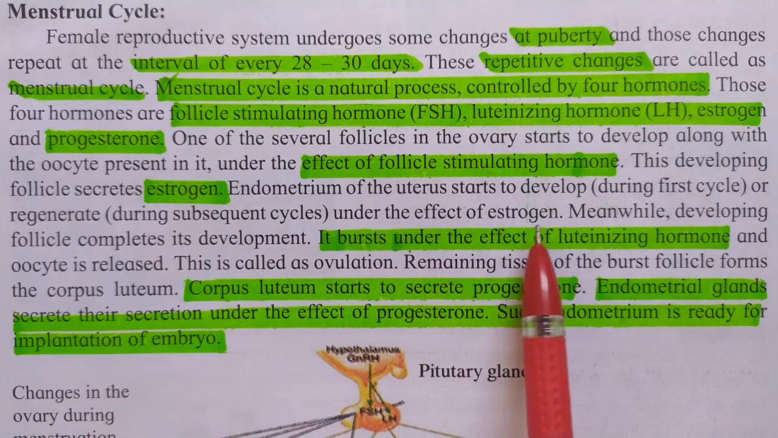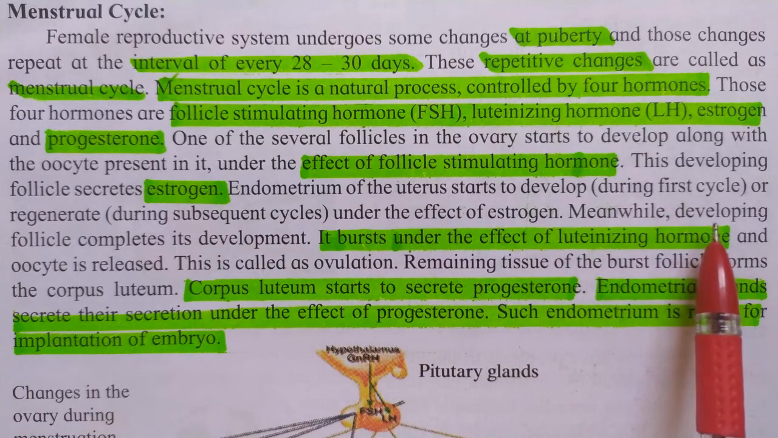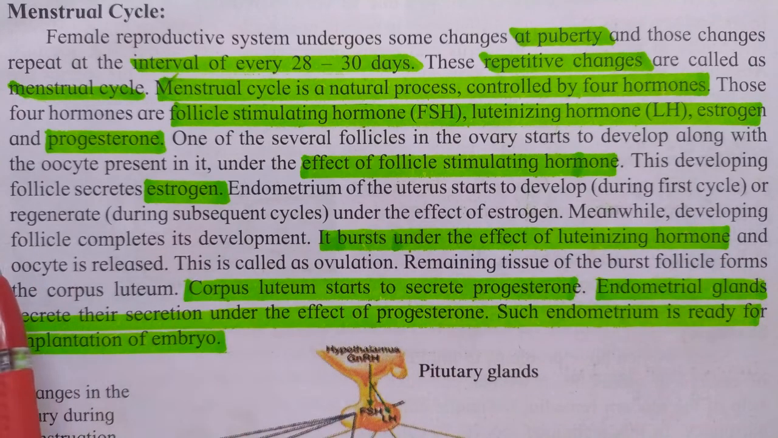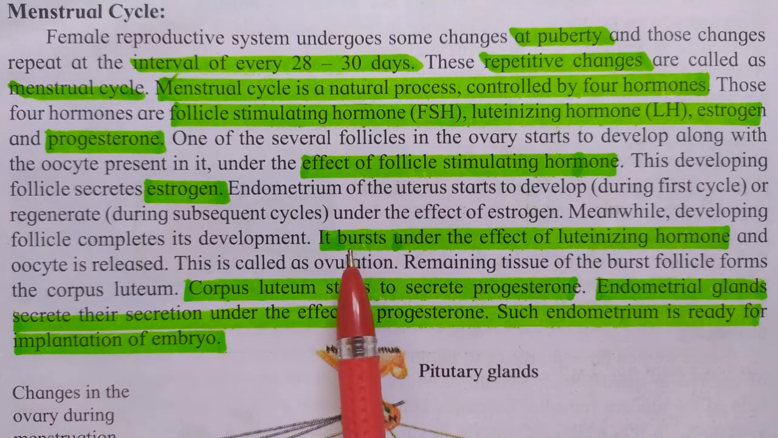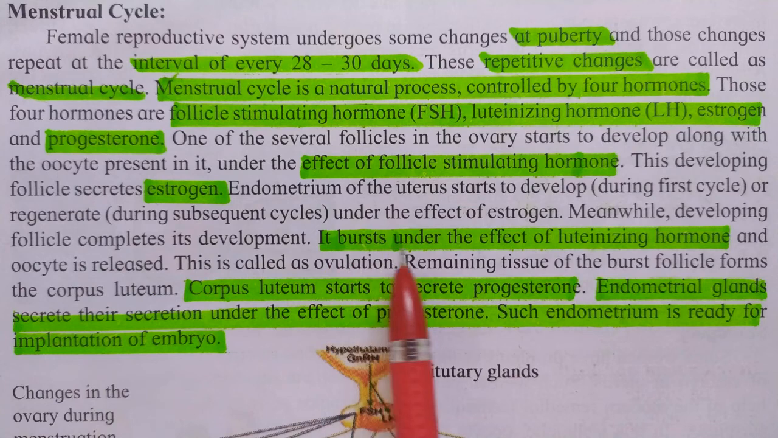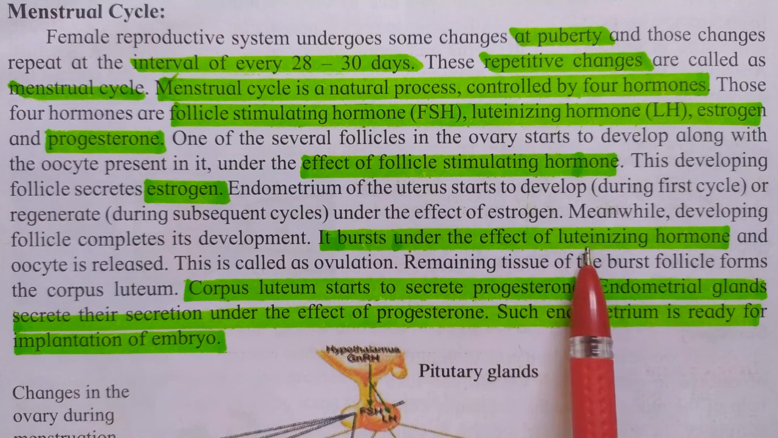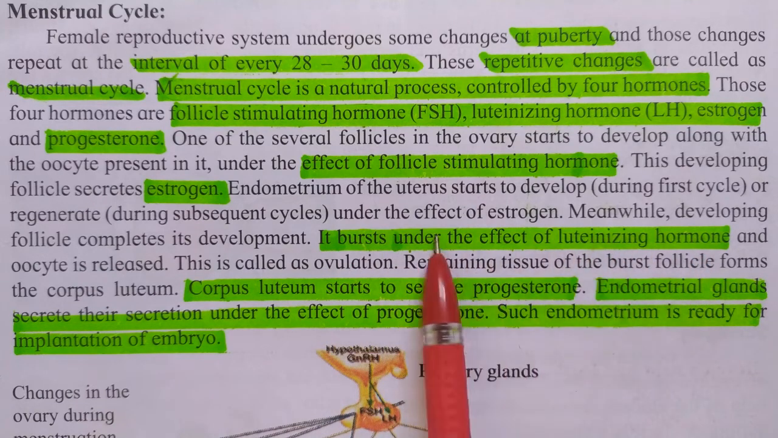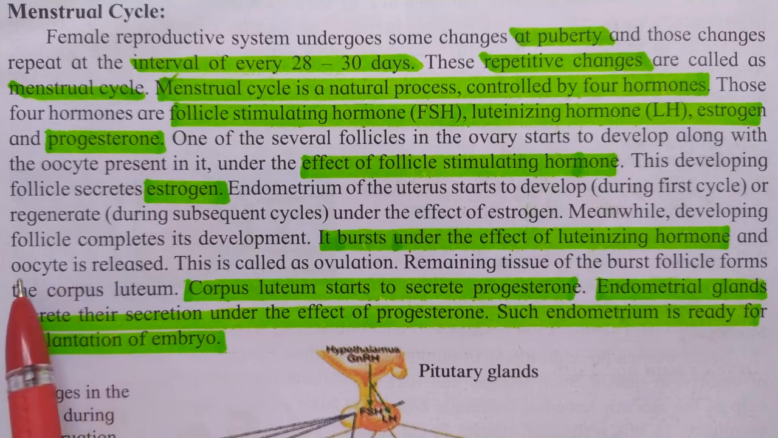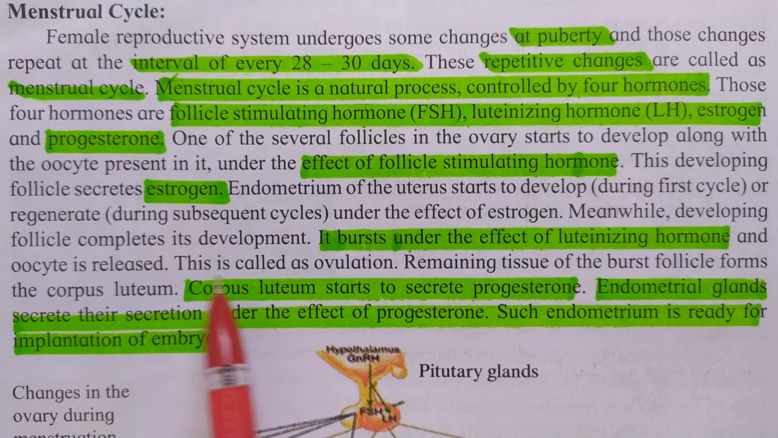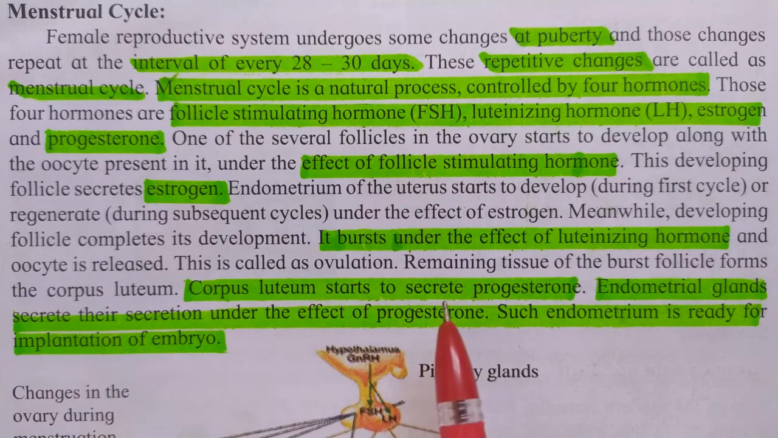Under the effect of estrogen, meanwhile, the developing follicle completes its development. So the follicle gets completely developed. It bursts. This follicle bursts under the effect of luteinizing hormone. So this is the function of luteinizing hormone, and the oocyte is released. Oocyte means egg cell. This is called ovulation.